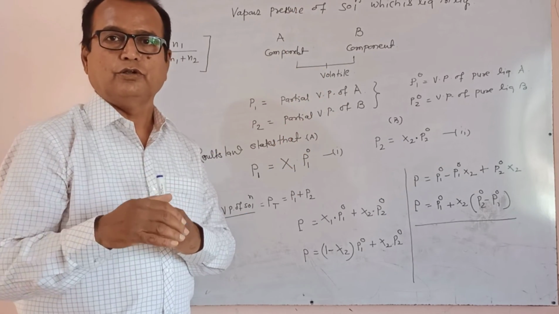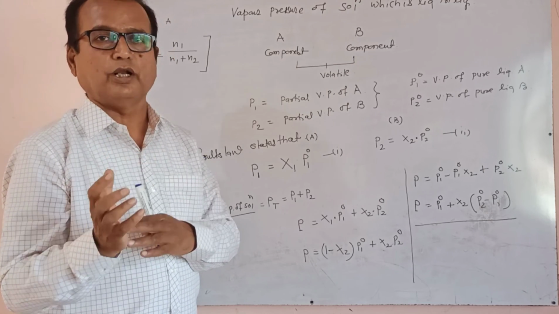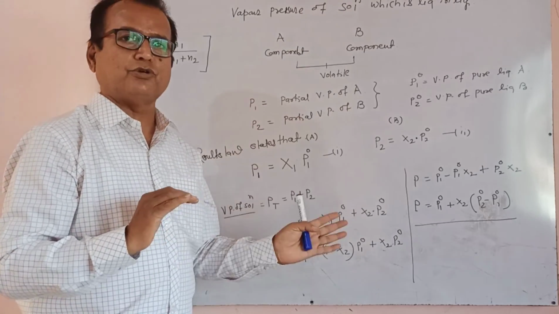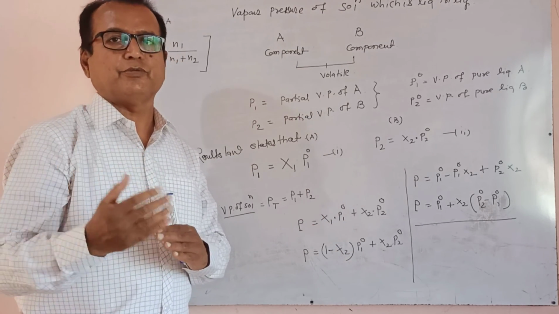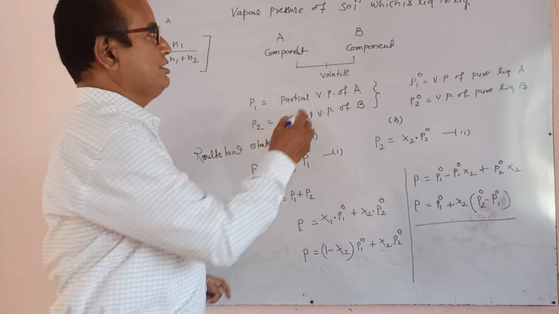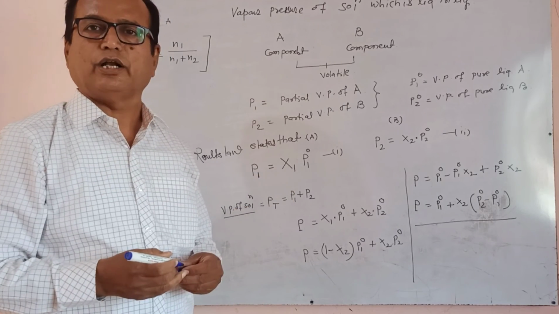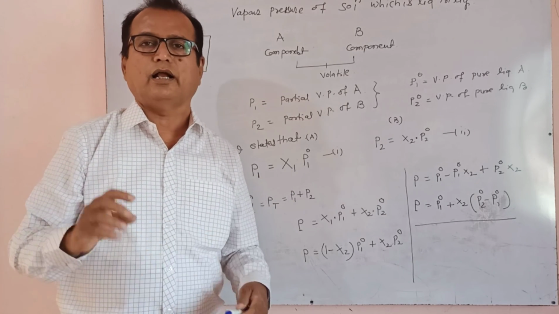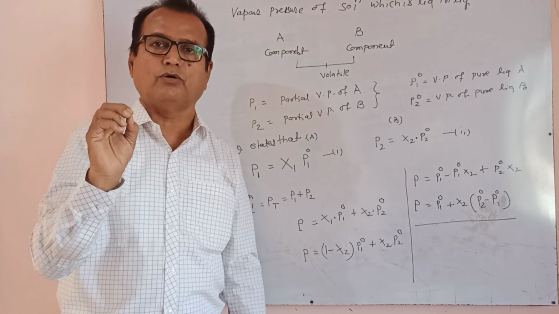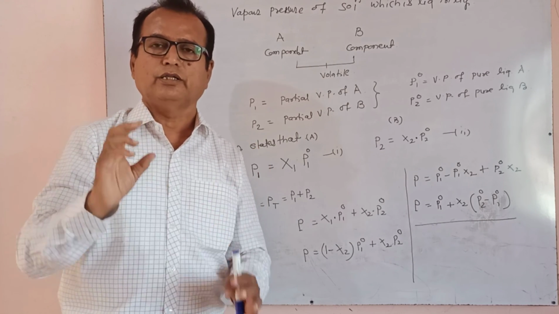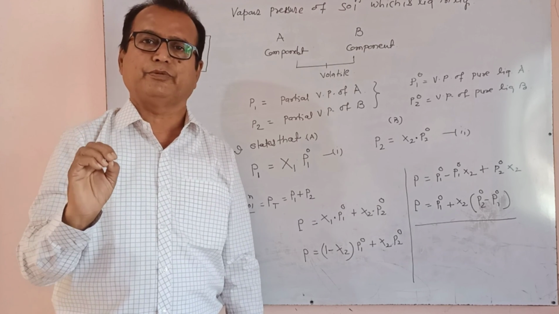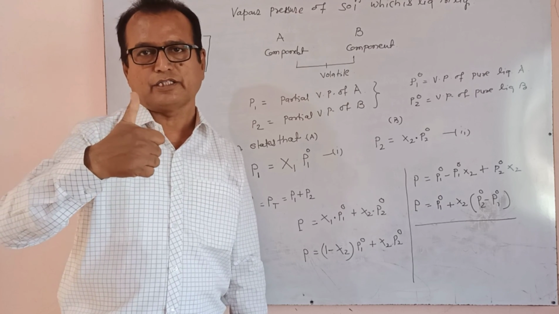We apply Raoult's law with respect to liquid in liquid or any other type of solute, for example when one solute is non volatile and one is volatile, then you can convert the equation. In the next video I will tell you about when two components are there and one is not volatile, other is volatile. Volatile is a solvent and non volatile is a solute. When a non volatile solute in very small amount is added into the solvent, the vapor pressure somewhat gets lowered. That type of lowering of vapor pressure is to be derived in our next video. Thank you.